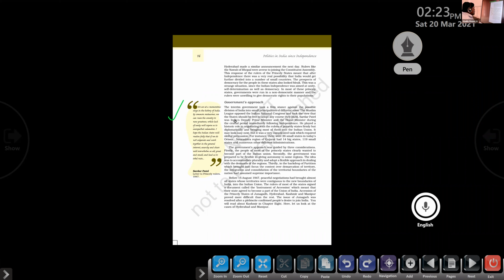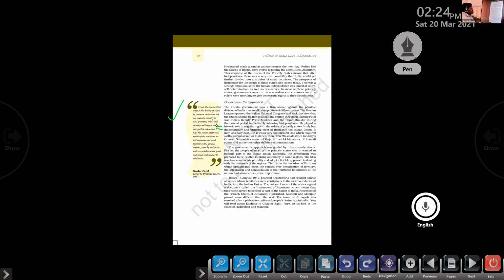It may look easy now. We may think it was an easy job for Sardar Vallabhbhai Patel, but read this: it was a very complicated task which required skillful persuasion. Skillful diplomatic discussions and ideas were necessary. For instance, there were 26 small states in today's Odisha, and he wanted to discuss with all these rulers and make them join the Indian Union.